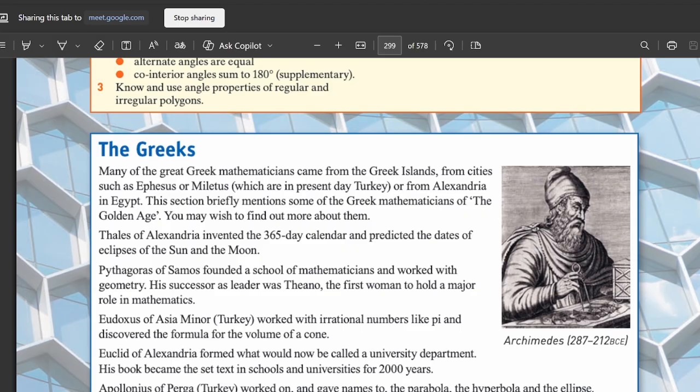For example, Pythagoras. Pythagoras was a person who used the Pythagoras theorem. I think you know the Pythagoras theorem or not? Yes, I know it. Okay. Pythagoras used this theorem to measure the width and length of the river Nile, which was flowing in Egypt. And the Nile River is flowing on the earth, so we can say that he worked with geometry.